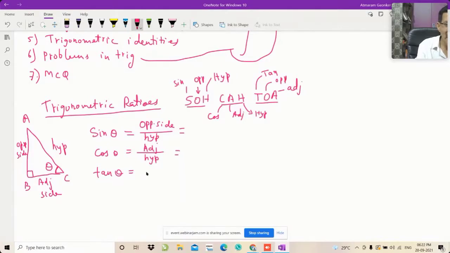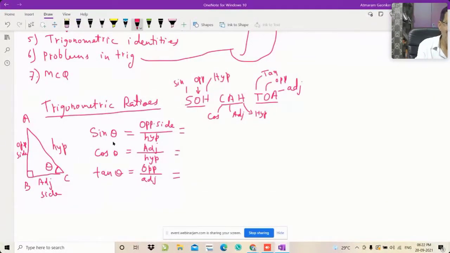So tan theta is opposite upon adjacent. So from SOH, CAH, TOA, you can remember sine is equal to opposite upon hypotenuse, cos is equal to adjacent upon hypotenuse, tan is equal to opposite upon adjacent.